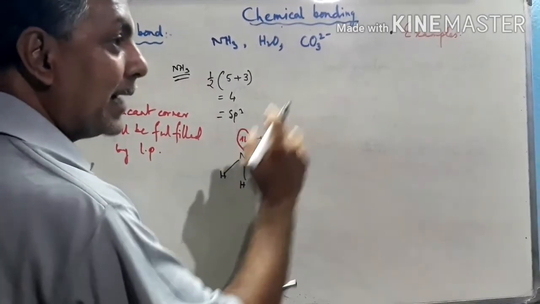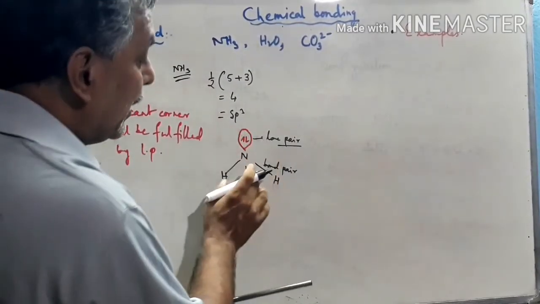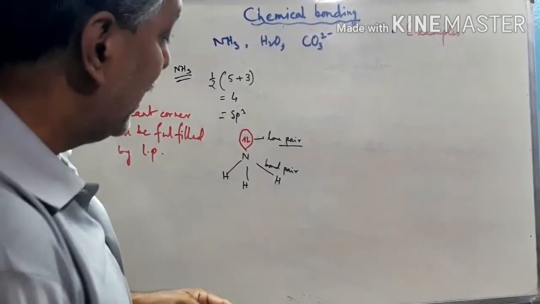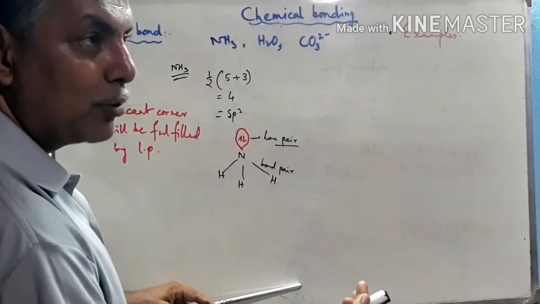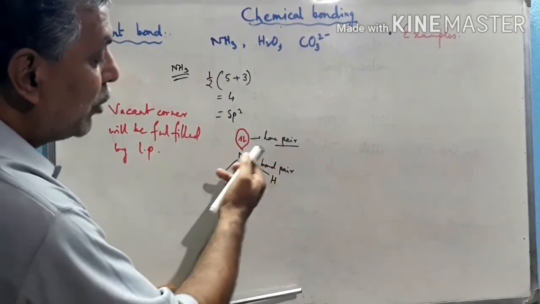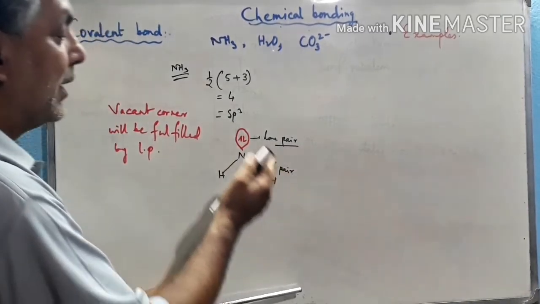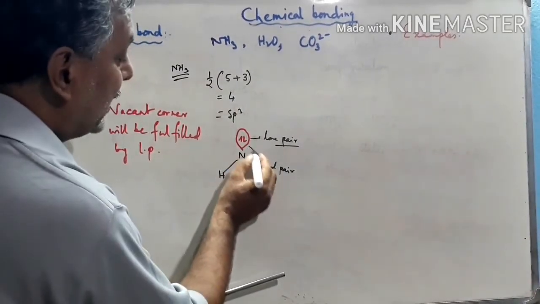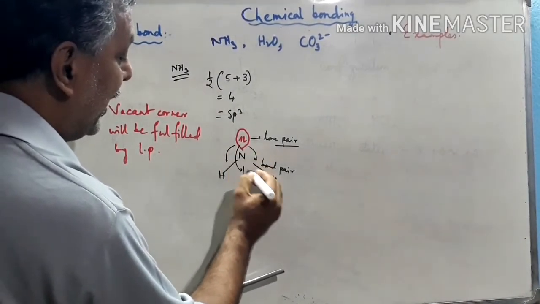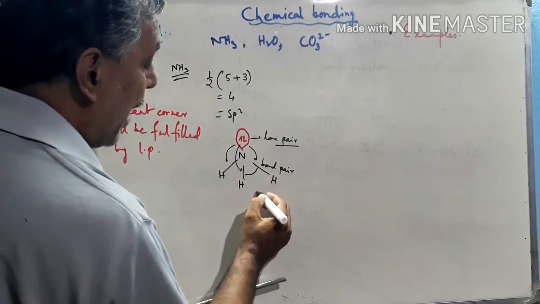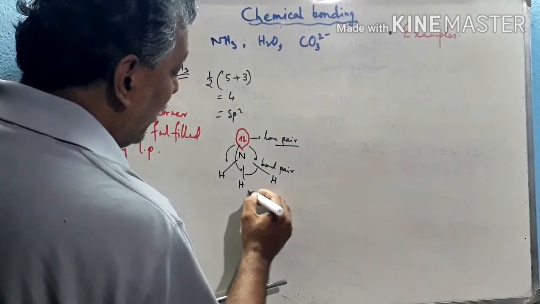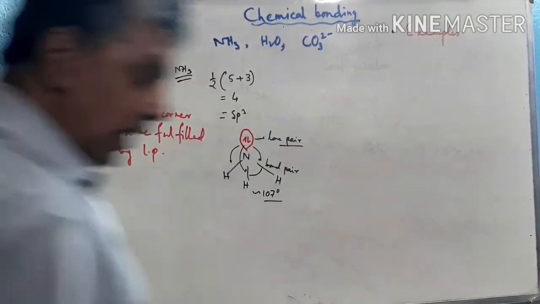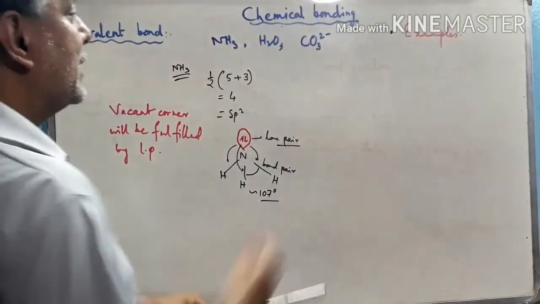The lone pair is located somewhat nearer to the central atom, because the bond pair is somewhat diffuse. Though hydrogen is less electronegative than nitrogen, the hydrogen nucleus also attracts the bonding electron pair towards itself. So the bonding electron pair is somewhat diffuse towards hydrogen, but the lone pair is located over the nitrogen atom. So lone pair-bond pair repulsion increases, which decreases the bond angle. Hence the bond angle becomes somewhat less, decreasing by approximately 2.5 degrees, so the bond angle becomes approximately 107 degrees. It is sp3 hybridized.